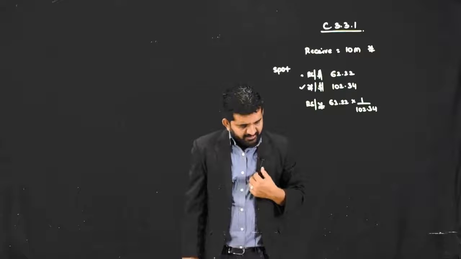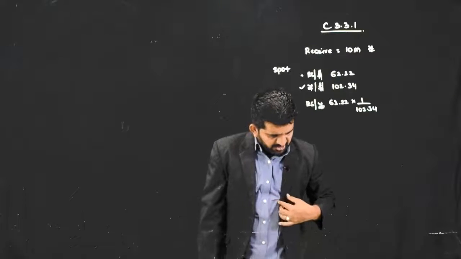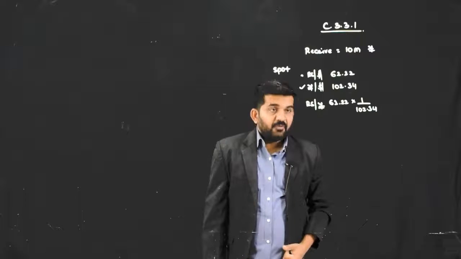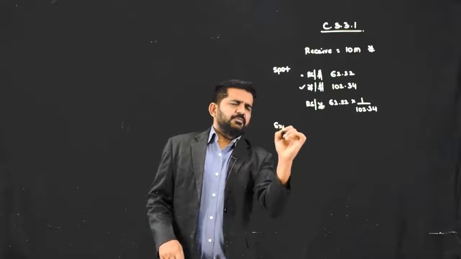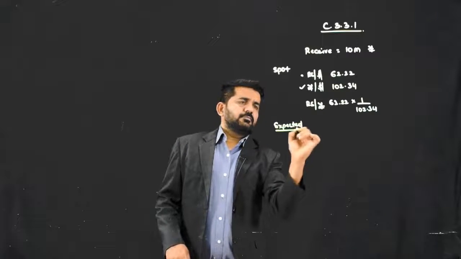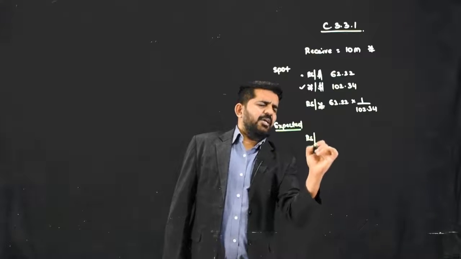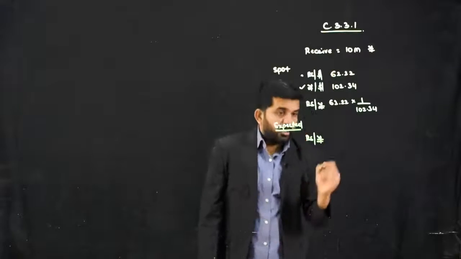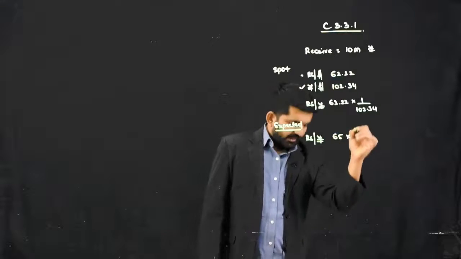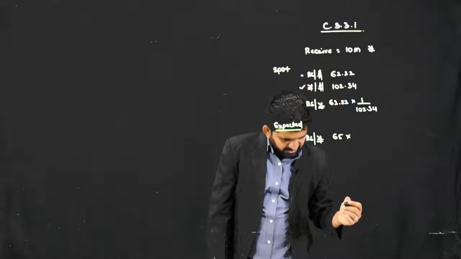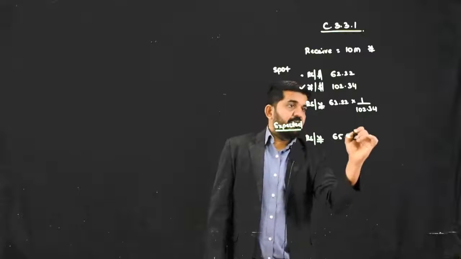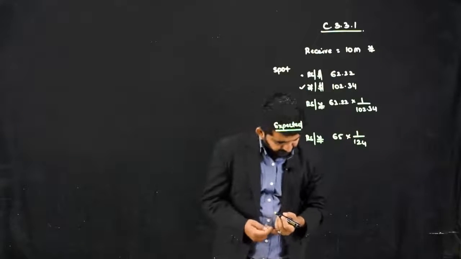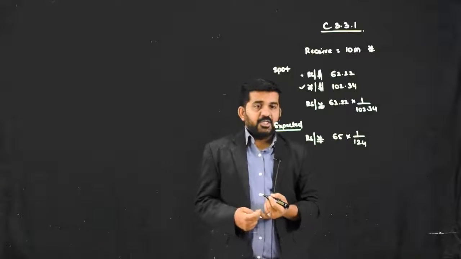It is estimated that Japanese yen will depreciate to the 124 level and the Indian rupee will depreciate to 65 rupees. So what is the expectation? I am directly finding rupees per yen, from 65 divided by 124. This is my expected rate. Forward rates are as follows.